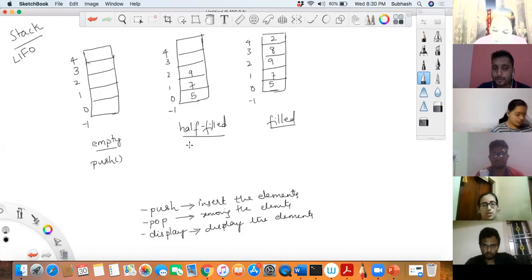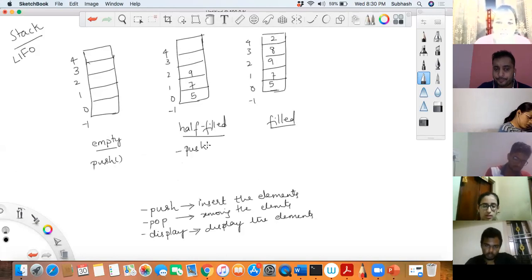You can push, display. Okay, you have room for pushing. You have space here. Then you can pop as well, because there are elements where I can actually pop from it. That is, I can delete from it.